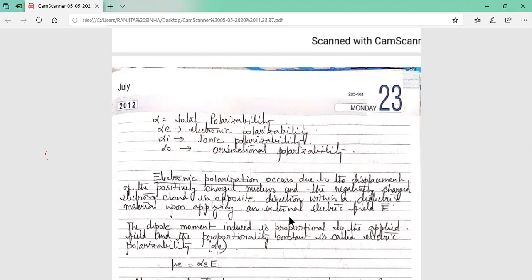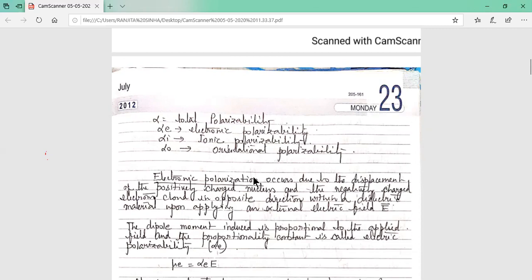The nucleus will shift in the direction of the field and the electron cloud in the opposite direction. Now the centroids of the positive and negative charge do not coincide, inducing a dipole moment inside the atom. This dipole moment is due to electronic polarization.